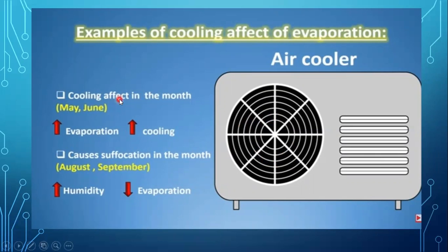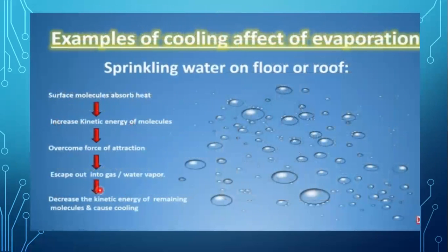That cooling effect is very common in May and June. When evaporation is increased, the cooling effect can be felt. But that can cause suffocation in August and September. That factor is discussed later on in this topic.